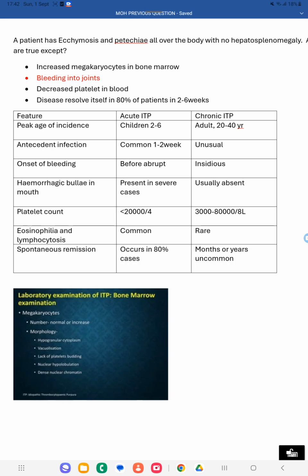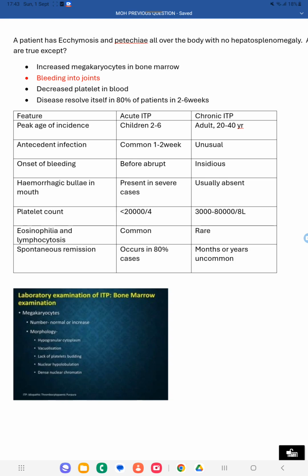Okay, so onset of bleeding will be abrupt. Abrupt means it is sudden. Suddenly you will be getting bleeding in the case of acute ITP. In chronic ITP it is insidious. Insidious means inside you will be getting the bleeding. So suddenly you can't see, but after some time you can see purpura, petechiae, such type of things are happening. Okay, hemorrhagic bullae you can see in the mouth in case of acute ITP. In chronic you can't see.